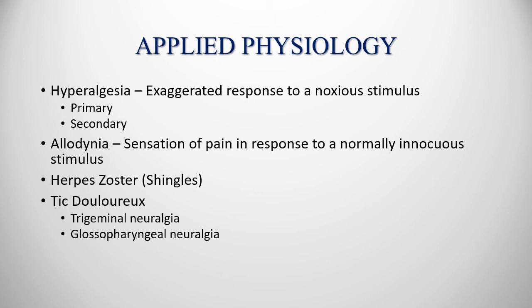The next one is tic douloureux. It is a lancinating pain that occasionally occurs in some people over one side of the face, in the sensory distribution area of the 5th or 9th cranial nerve, that is, trigeminal or glossopharyngeal. This phenomenon is known as tic douloureux. It is also known as trigeminal neuralgia or glossopharyngeal neuralgia, respectively. The pain feels like sudden electrical shocks, and it may appear for only a few seconds at a time or may be almost continuous.